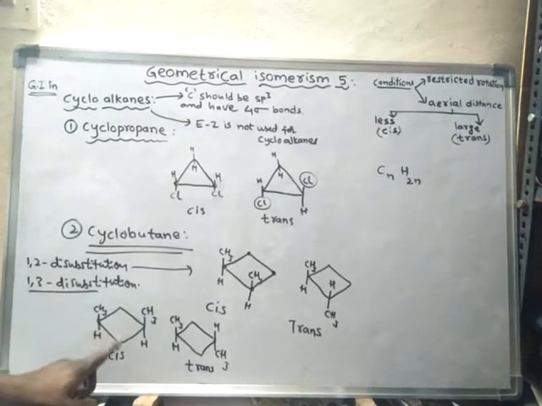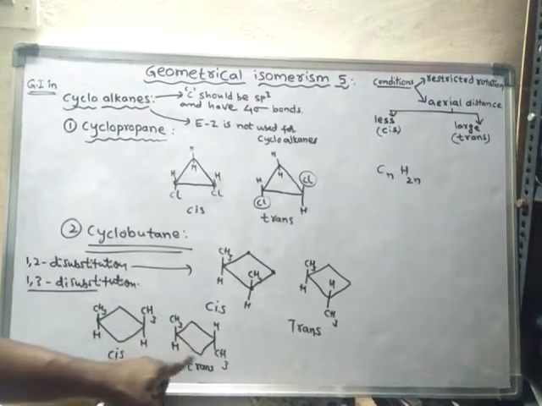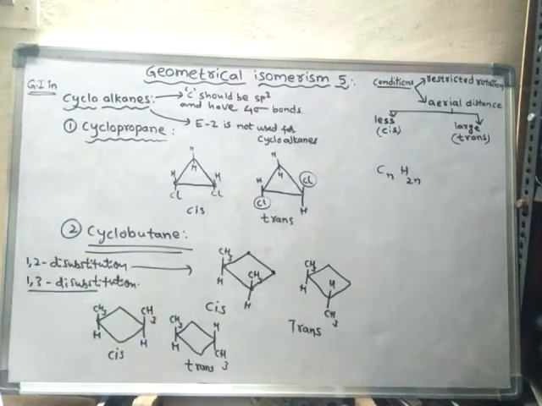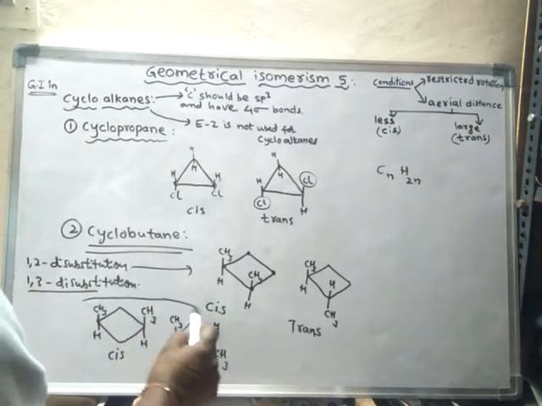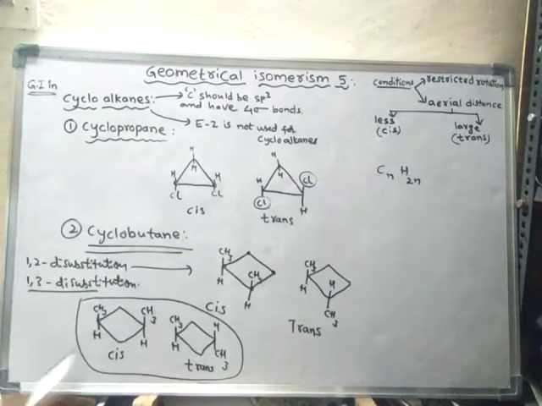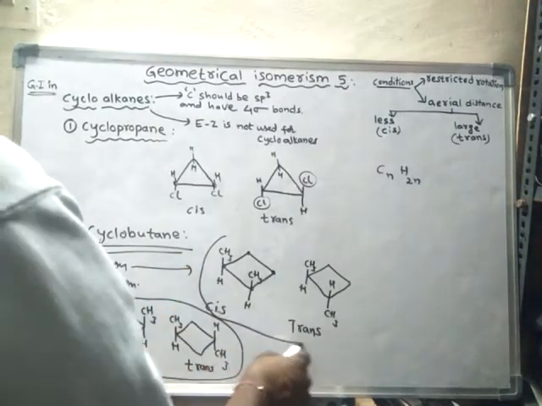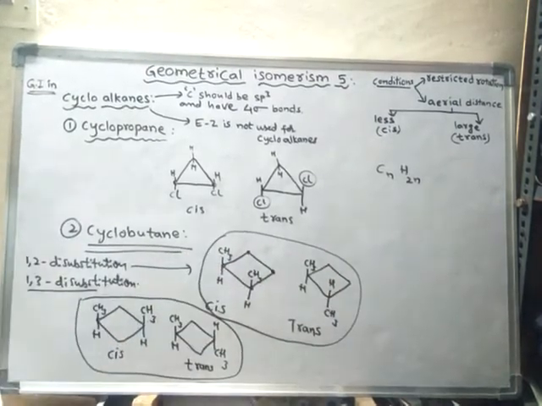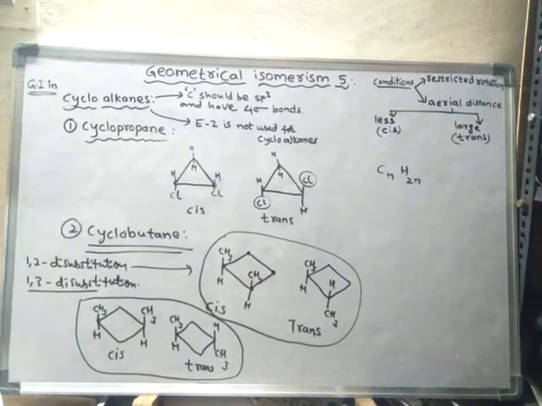Cis 1,3 dimethyl cyclobutane, trans 1,3 dimethyl cyclobutane. So these two are the cis-trans isomers, and these two are the cis-trans isomers. Like this in cyclic compounds.